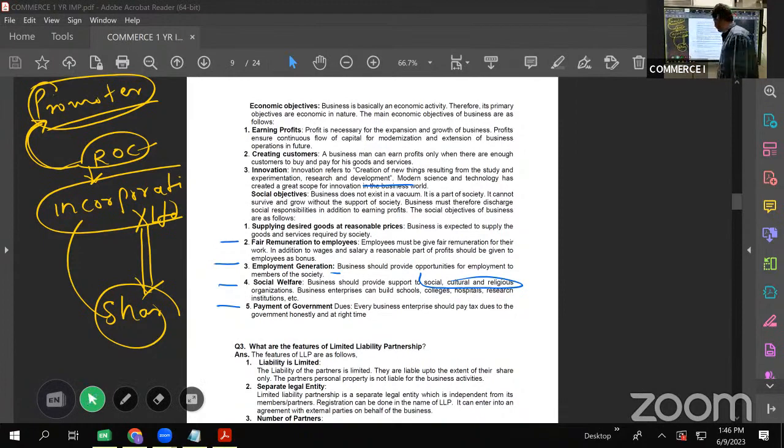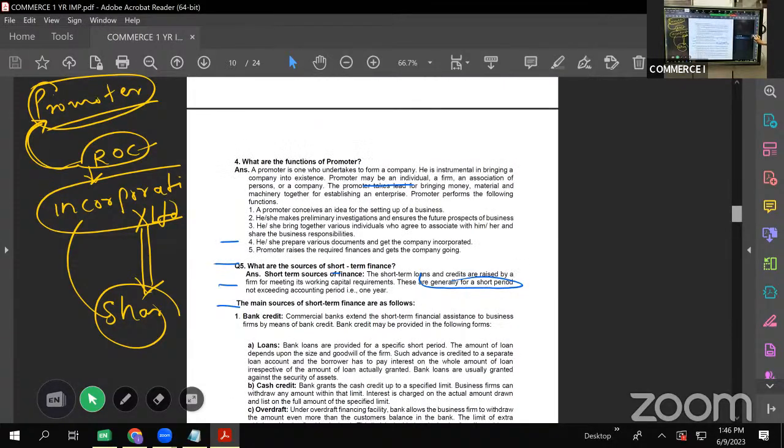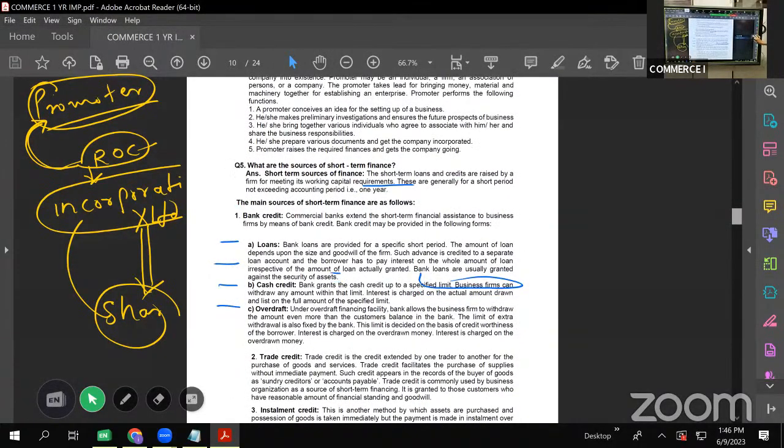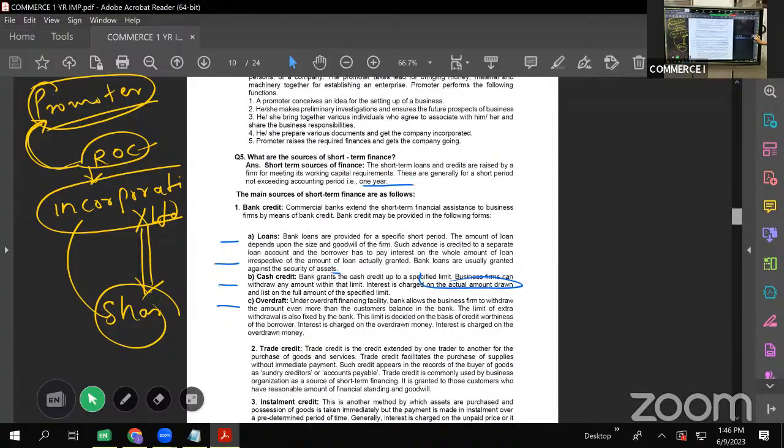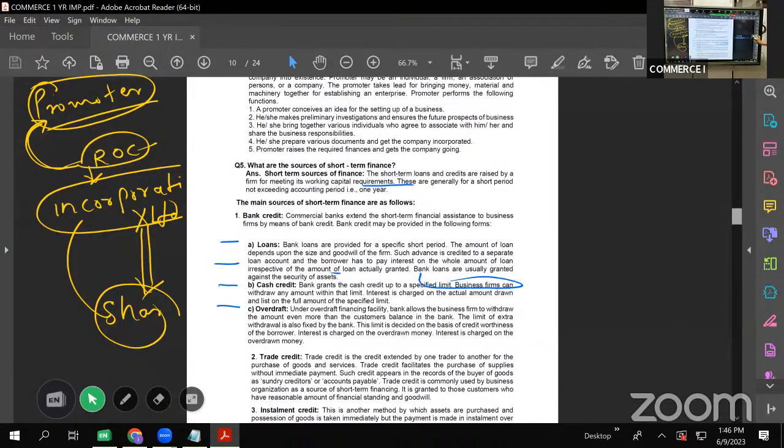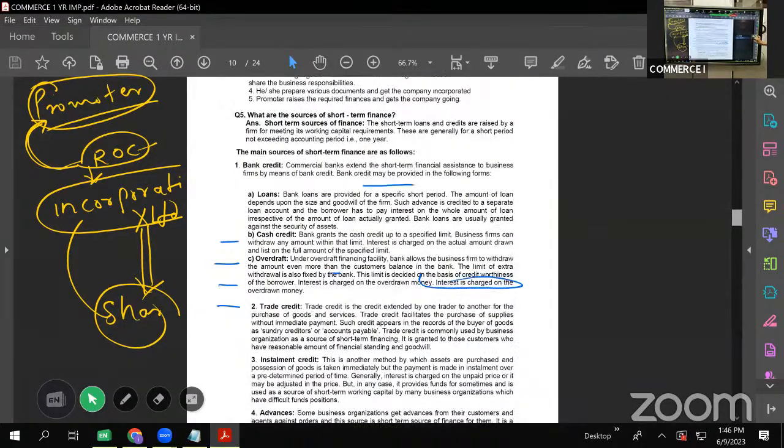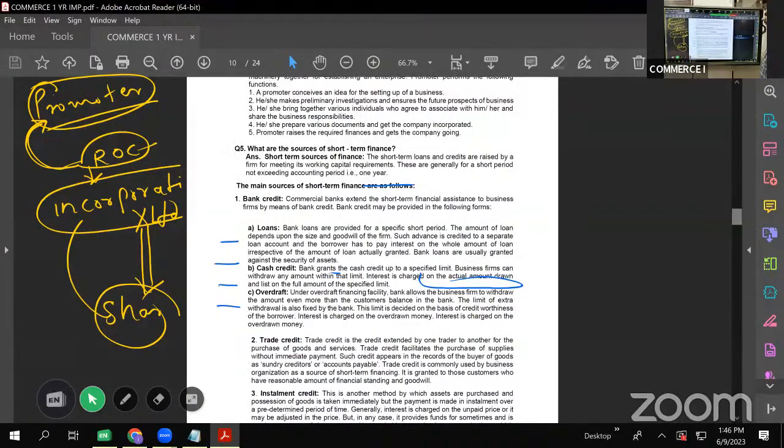Next, we'll take features of LLP we did, functions of promoter we did. Then we have what are the sources of short-term finance. Now, before that, let us see what are the classification of finance. Sources of finance are classified into three categories.